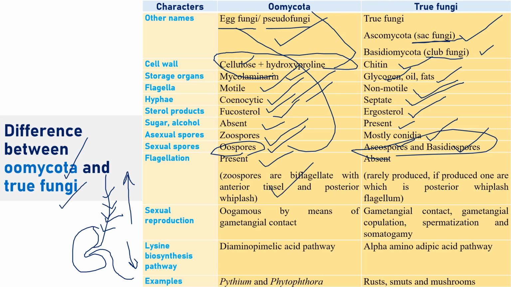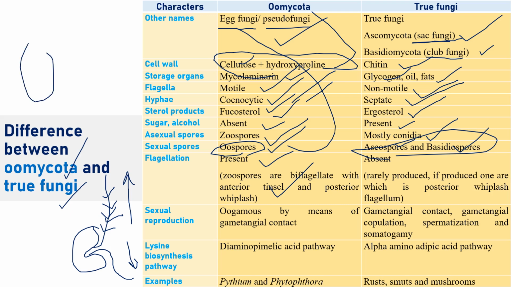And here the higher fungi very rarely produce flagella. If produced, maybe one, or sometimes there is no flagellum at all. If it is present, maybe it is a posterior whiplash type of flagellum, and mostly rare. It is very rare when it comes to true fungi, but when it comes to Oomycota or lower fungi, it is very common. And sexual reproduction is oogamous by means of gametangial contact.